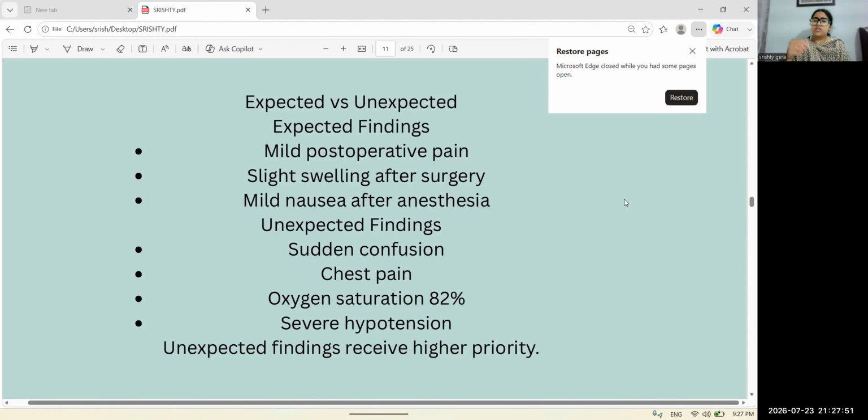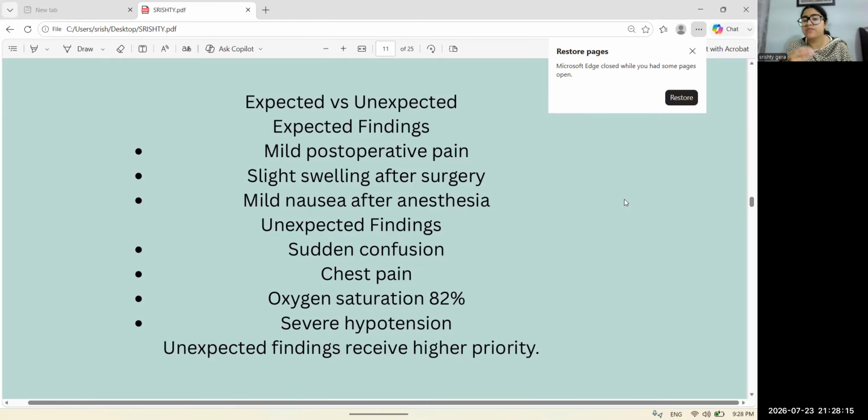After giving anesthesia, there is an expected finding that they have mild nausea. Okay, which conditions have unexpected finding and need our intervention, need our attention? There is a sudden confusion, chest pain, oxygen saturation level that is about 82%. We already discussed that oxygen saturation level is about 95 to 100%.